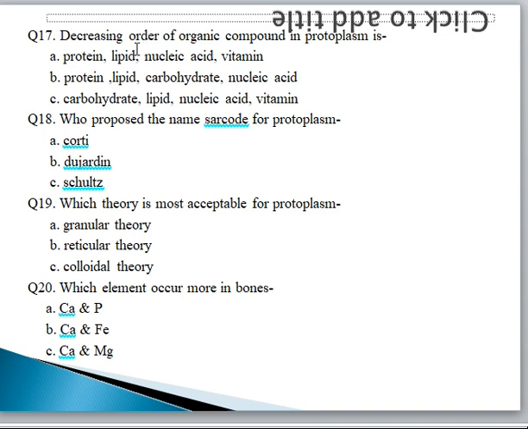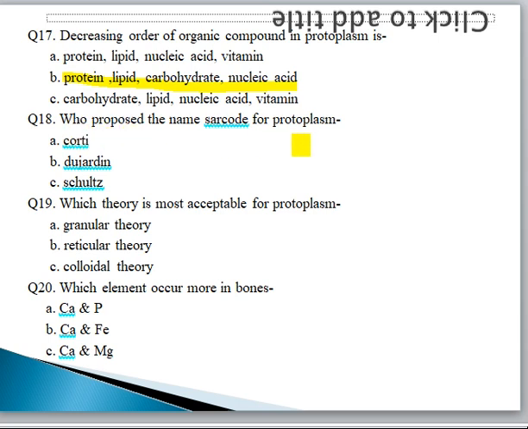Describe the decreasing order of organic compounds in protoplasm. So we have to find the decreasing order of organic compounds in a cell. Protein, lipid, nucleic acid and vitamin. Protein, lipid, carbohydrate, nucleic acid. Carbohydrate, lipid, nucleic acid and vitamin. Here the correct option is protein, lipid, carbohydrate, nucleic acid.